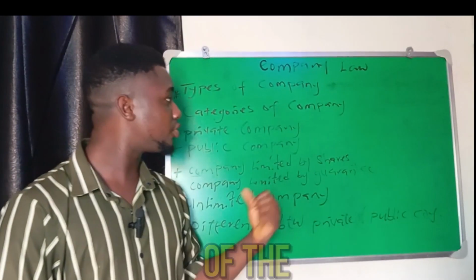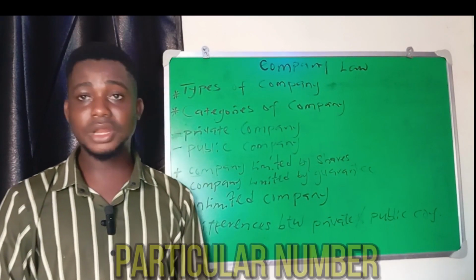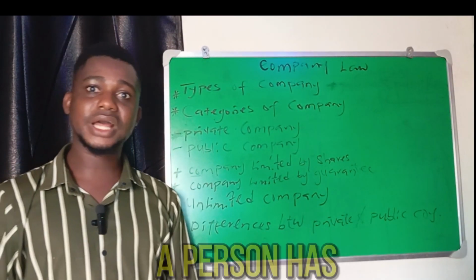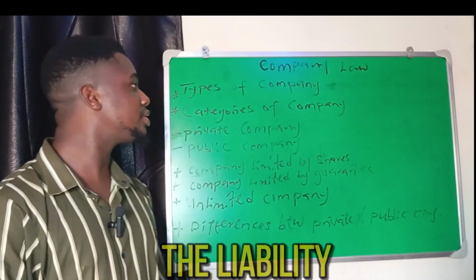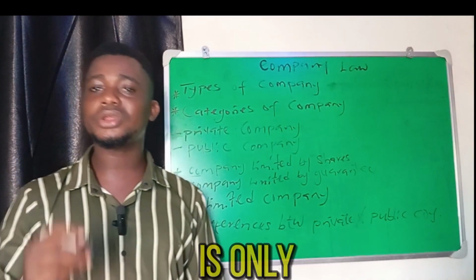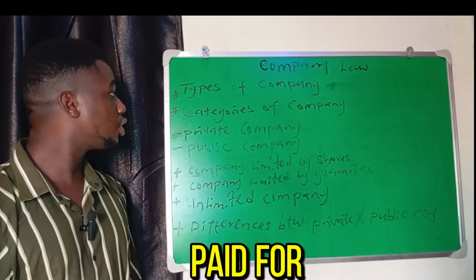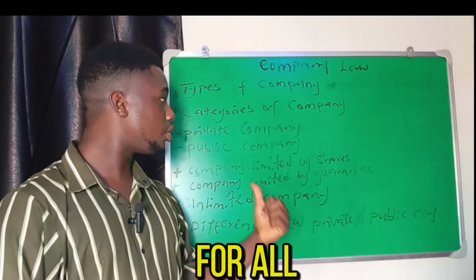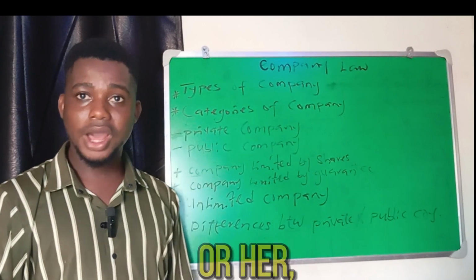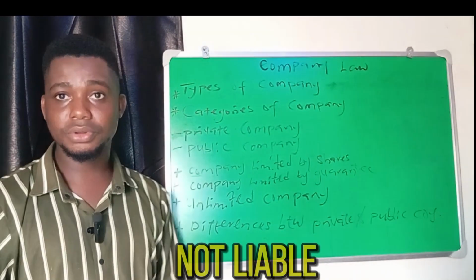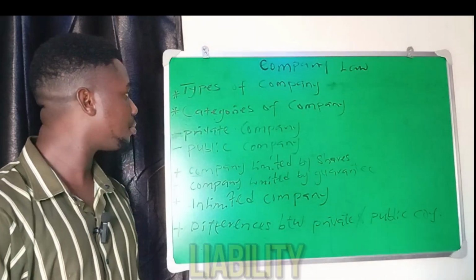So if any member of the company has been allotted a particular number of shares and such a person has not paid for that share, the liability of that member is only to the extent of that share that the person has not paid for. So if the person has paid for all the shares issued to him or her, the person is not liable. It does not have any other liability.